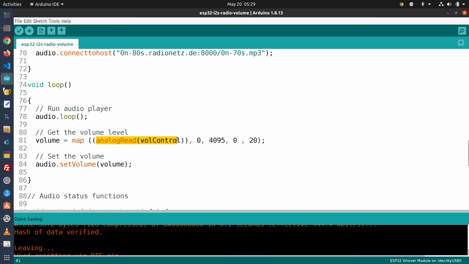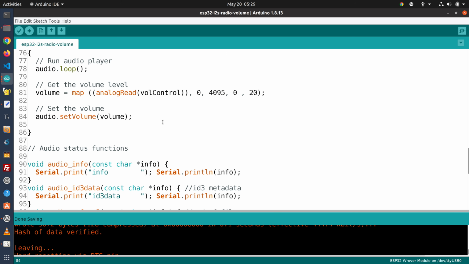So we do an analog read on the volume control, and then we map that to a level from 0 to 4095, and we bring that to a level of 0 to 20, and we assign that to the variable volume, and then we set the volume using that variable, and we just go back through the loop again. So it's a pretty simple addition.